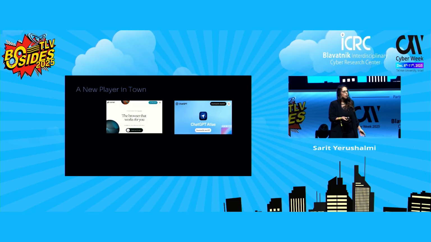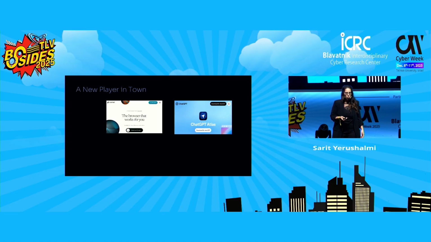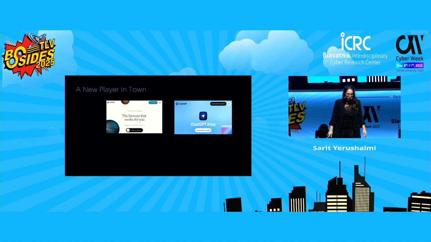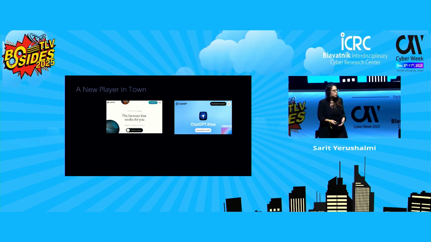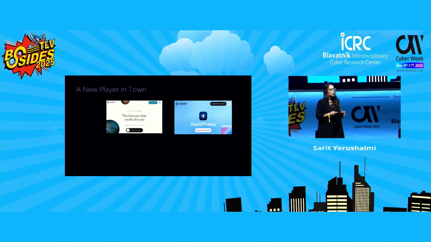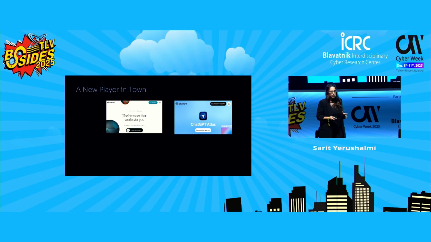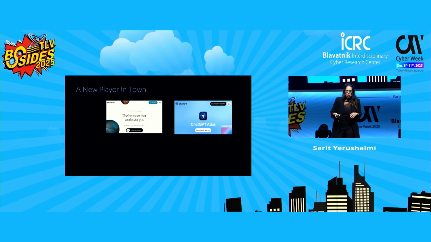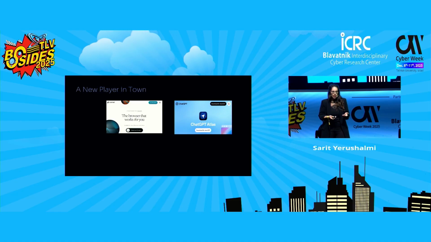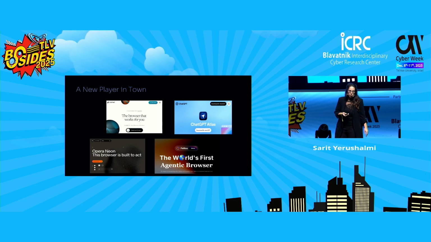And around two months ago, OpenAI released ChatGPT Atlas, which is currently available for Mac users. These tools are not simple assistants. They are full browsers that want to replace the one you already use. And they are not alone out there. There are additional AI browsers that were released, like Opera Neon and Fellou.